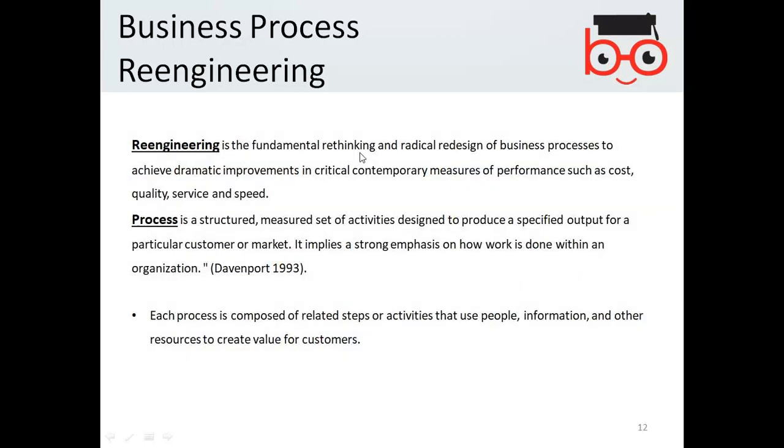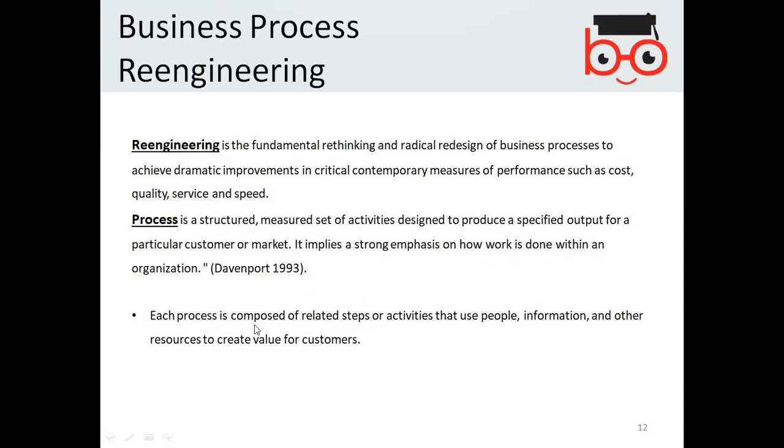Reengineering is the fundamental rethinking and radical redesign of business process to achieve dramatic improvements in critical contemporary measures of performance such as cost, quality, service, and speed. Process is a structured, measured set of activities designed to produce a specified output for a particular customer or market. It implies a strong emphasis on how work is done within an organization.